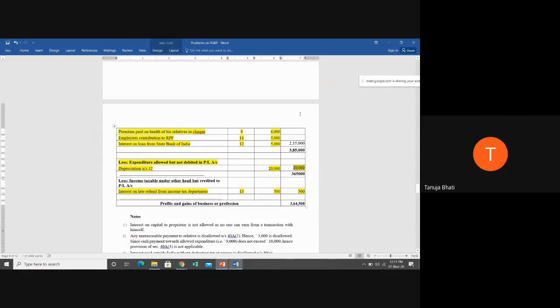Do it step by step, don't just add up everything at the last. Take the total step by step, and then write the final total last. That is the taxable income from business or profession, or profits and gains of business. Now this is not a profession, so it is only profits and gains of business.